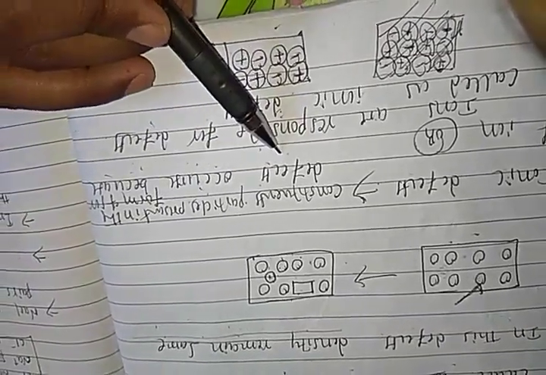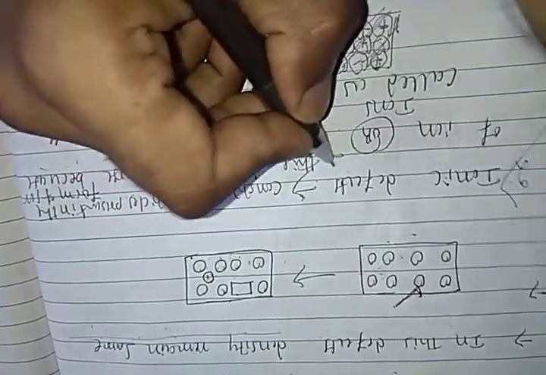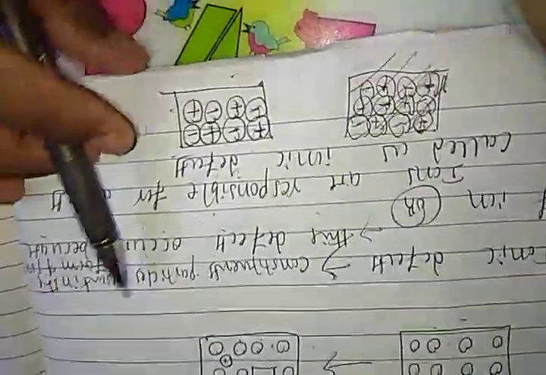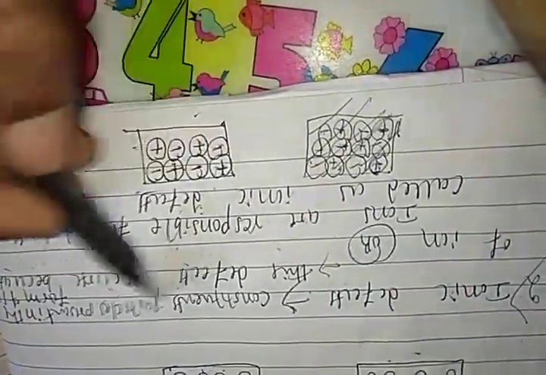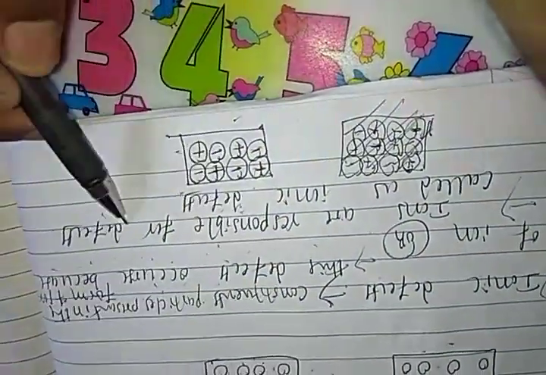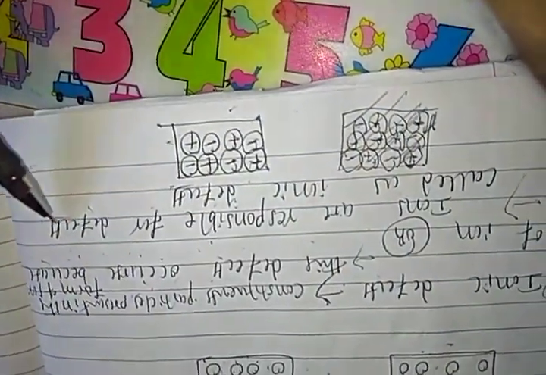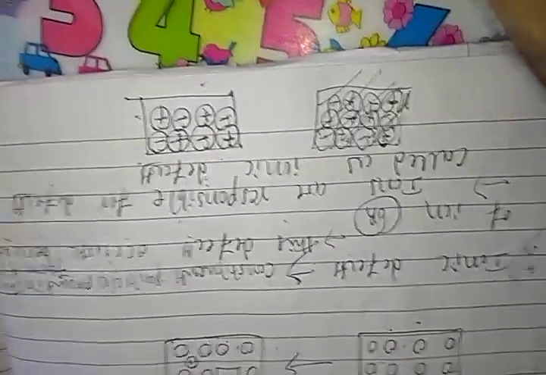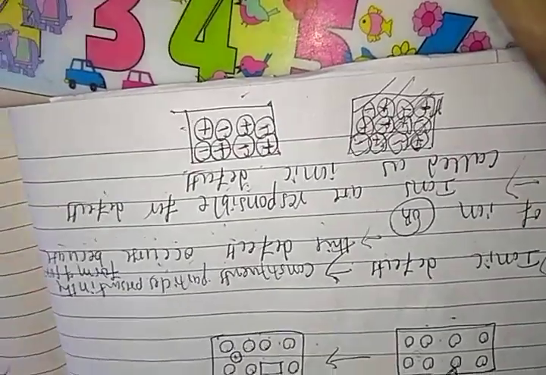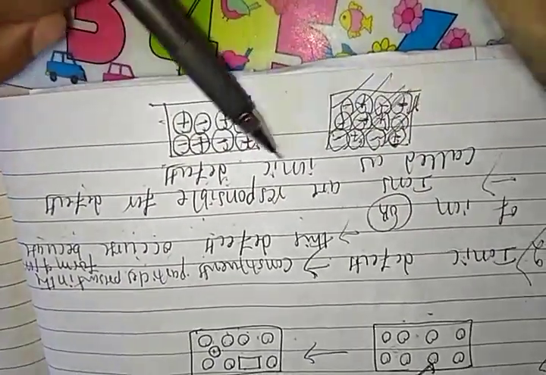This defect occurs because of ions, or you may say, this is a very good definition, students, you may use this one: ions are responsible for defects called ionic defects.